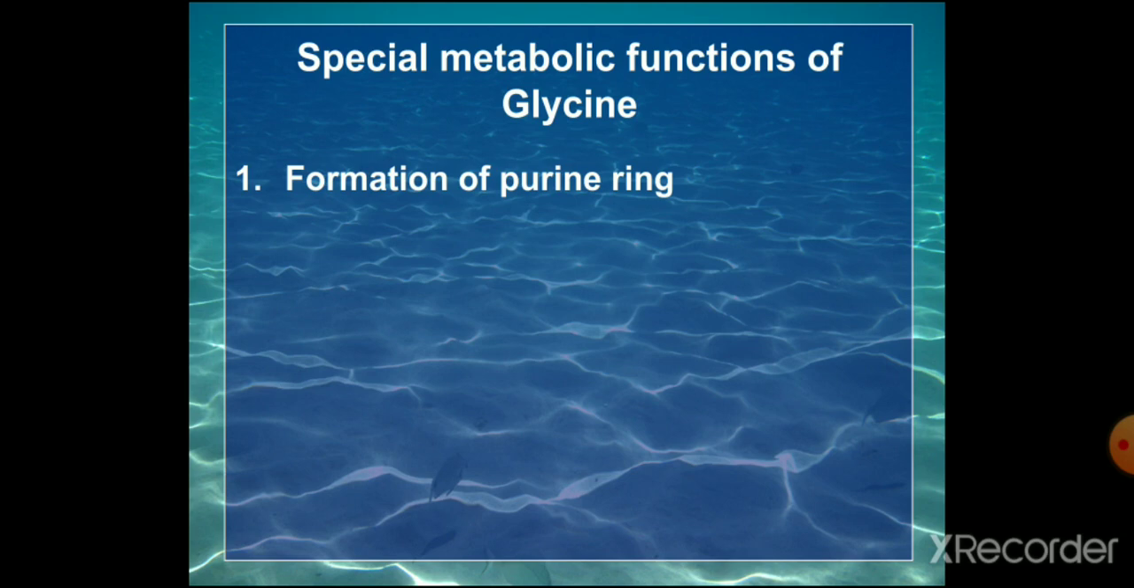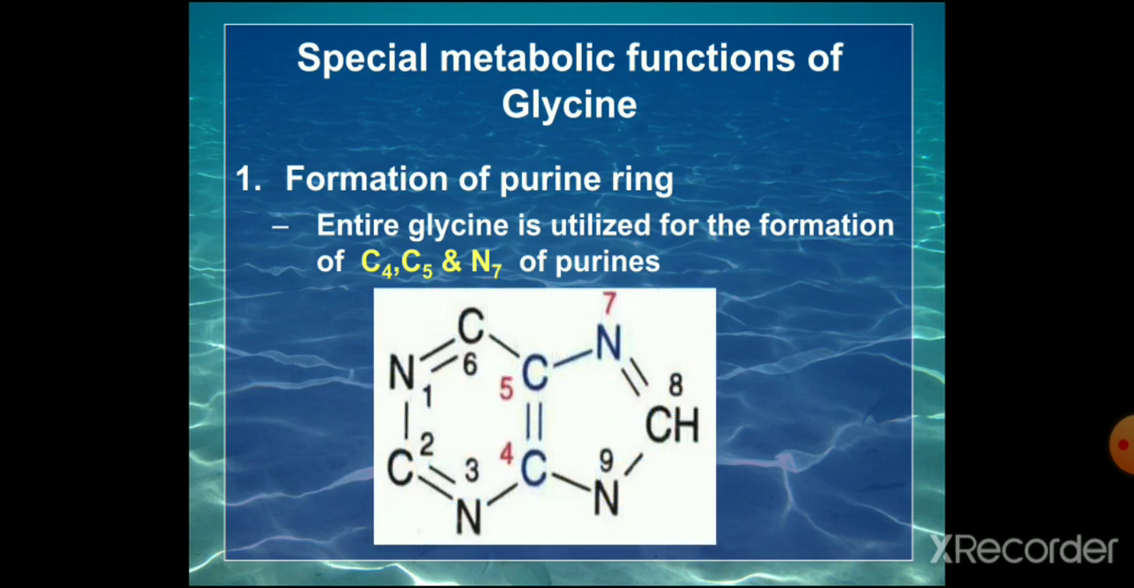Special metabolic functions: formation of the purine ring. The whole of the glycine molecule is incorporated in the purine ring. Entire glycine is utilized for the formation of carbon number 4, carbon number 5, and nitrogen 7 of the purine base.